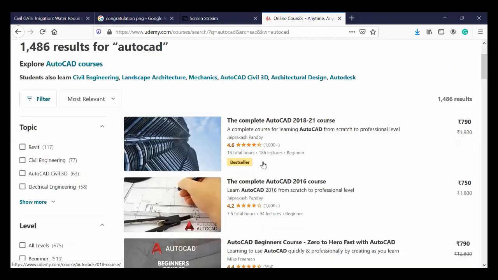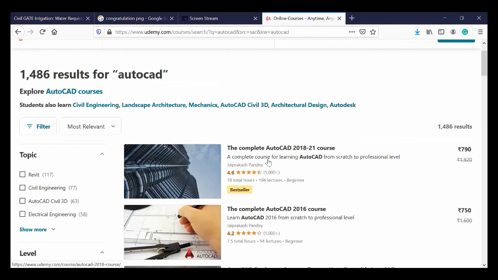So if you see here, a complete AutoCAD 2018 to 21, the cost of the course is 790 rupees. It is a very important point to consider. If you learn the same AutoCAD in any institute, it will cost about 5,000 for the course itself, and your staying, lodging, boarding, everything goes around 10,000, 15,000. So my suggestion is, since you are staying at home, if you have laptops, better to use a course, because you will learn the course as well as practice.